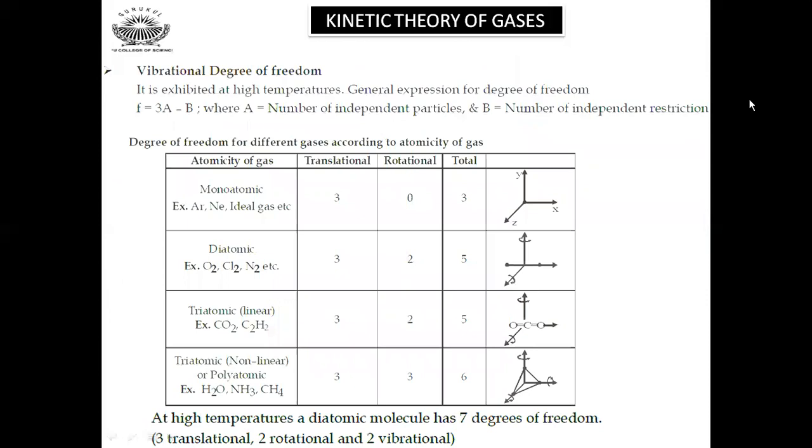General expression for degrees of freedom: F equals 3a minus b, where a is the number of independent particles and b is the number of independent restrictions. So for monoatomic, translational 3, rotational 0, total 3. For diatomic, translational 3, rotational 2, so it is 5. For triatomic linear, it will be 3 and 2, total 5. For triatomic non-linear, it will be 3 and 3, which is 6. At high temperature, a diatomic molecule can have 7 degrees of freedom: 3 translational, 2 rotational, and 2 vibrational modes come into the picture.